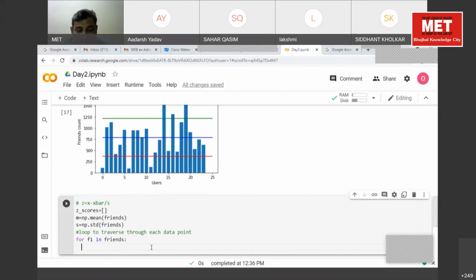Now, what is the equation for Z score? Z is equal to X minus X bar, divided by standard deviation. What is X here? F1 value. F1 minus, what is the X bar? M. And what is standard deviation? S. Yes. And this particular line will give us our Z score for the first value.